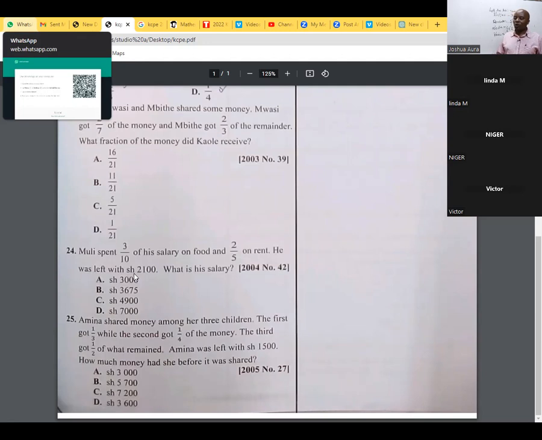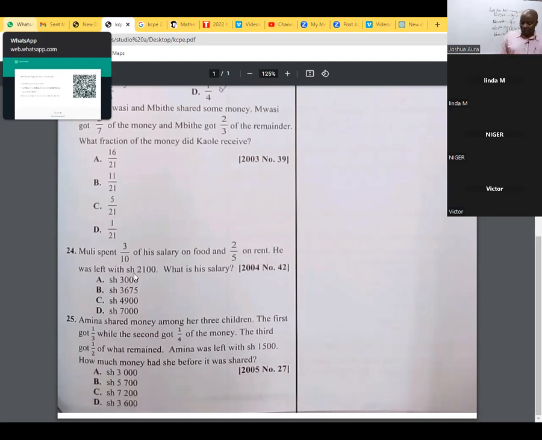2/5 goes to house, rent. And then there is a remainder. So the best thing here is to get the remaining fraction. That remaining fraction is what I will equate to 2,100, and therefore I will be able to get X.